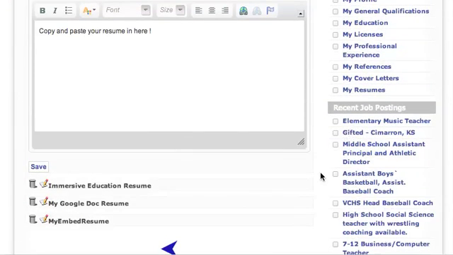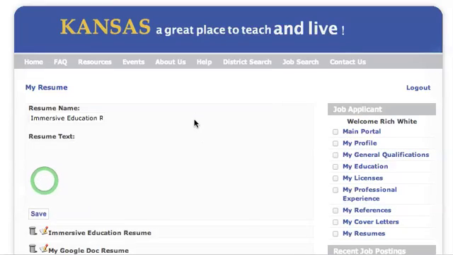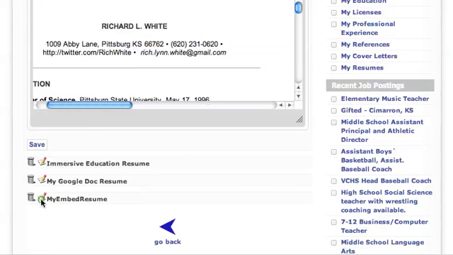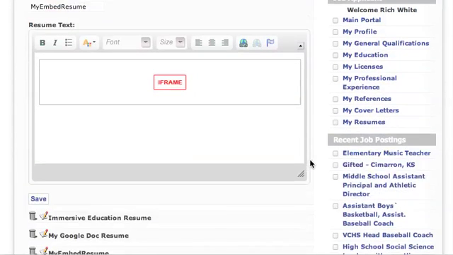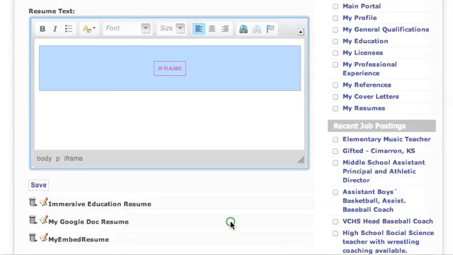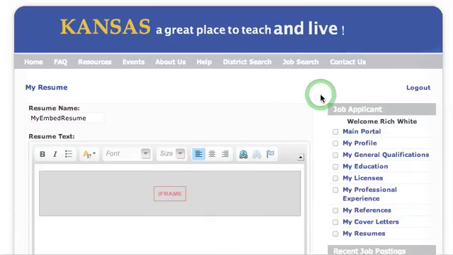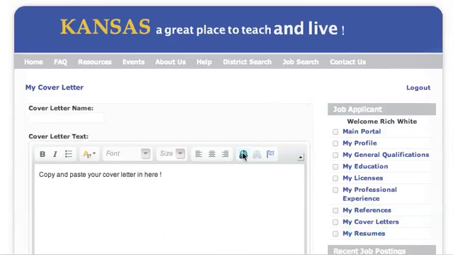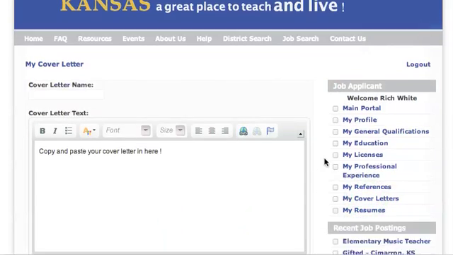So now when my resume shows up as an employer, and when I connect that resume, they will see something basically that looks like what I just created, and they'll be able to click it and open your resume. And that's the same process for cover letters. It's the same process, the same routine.